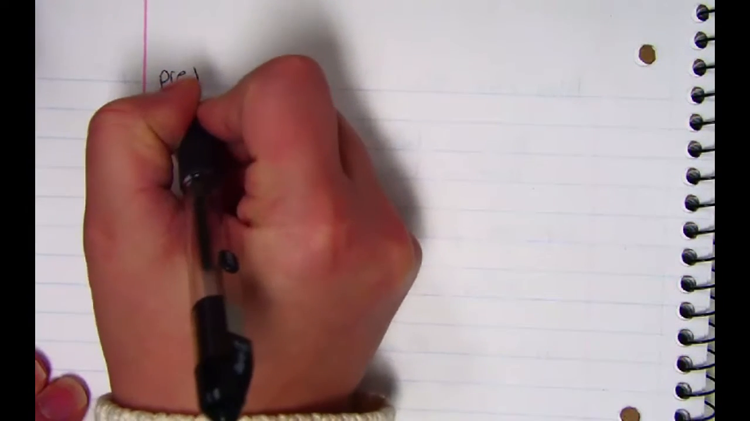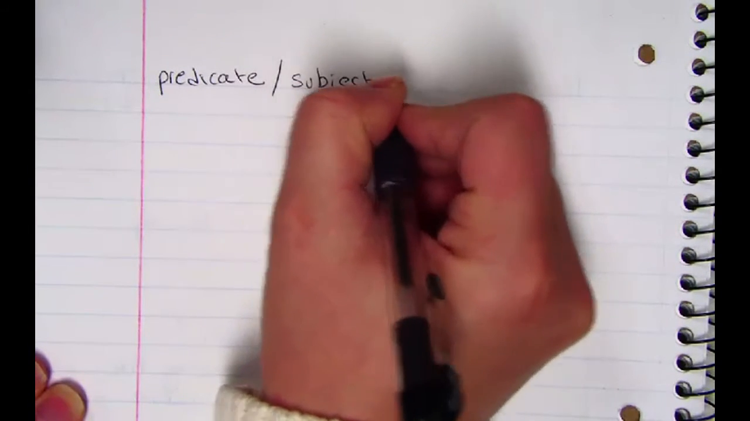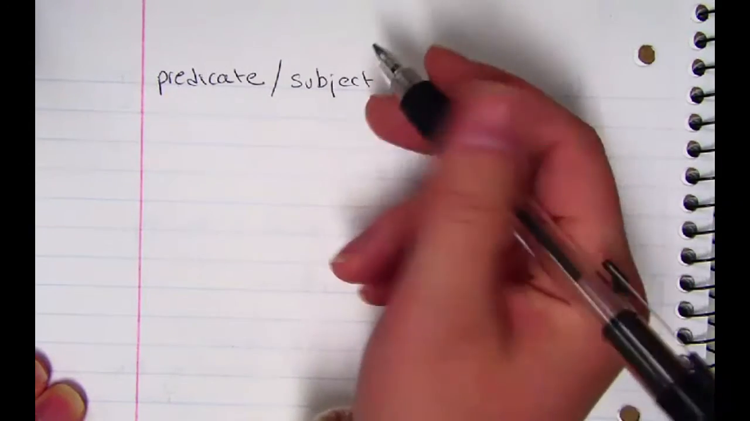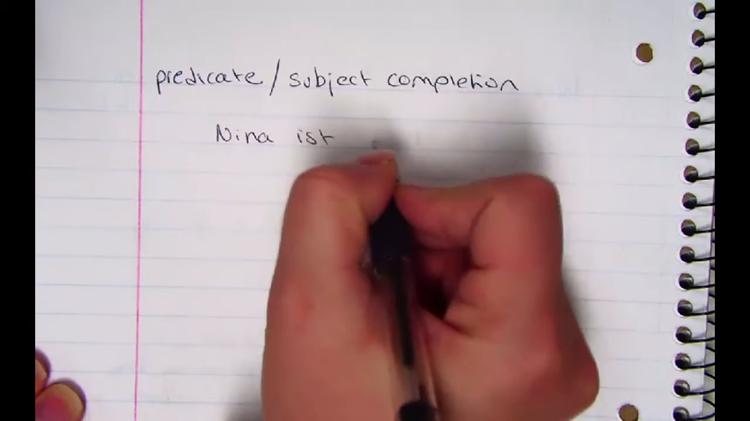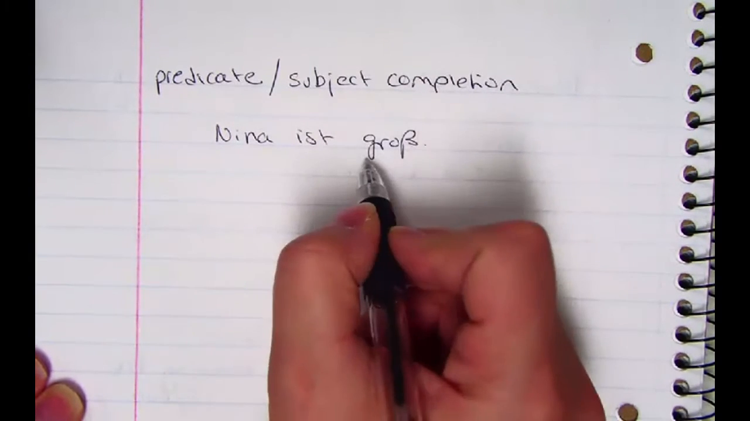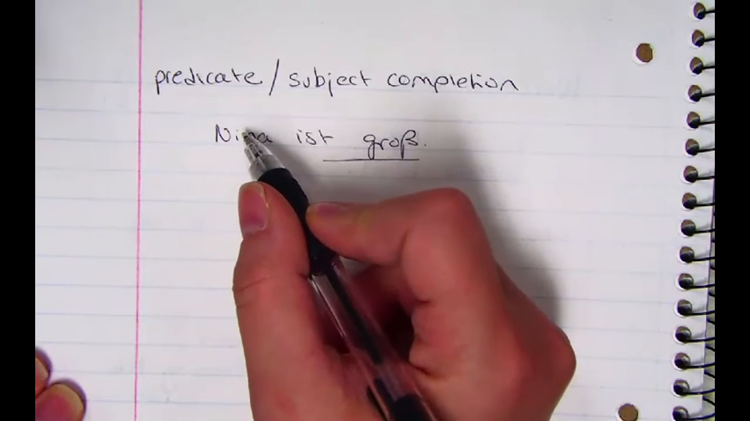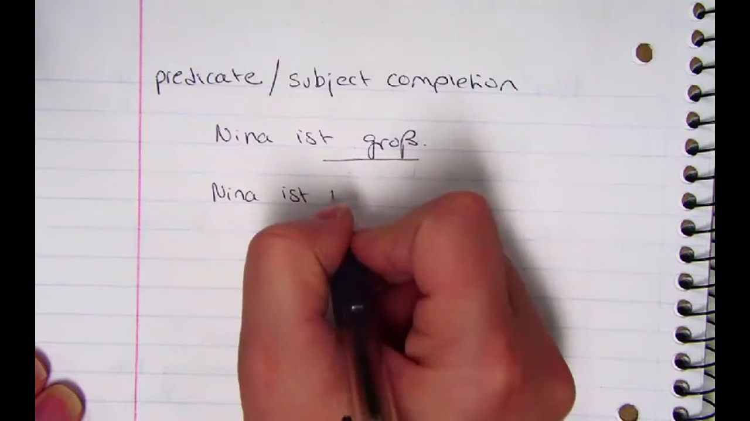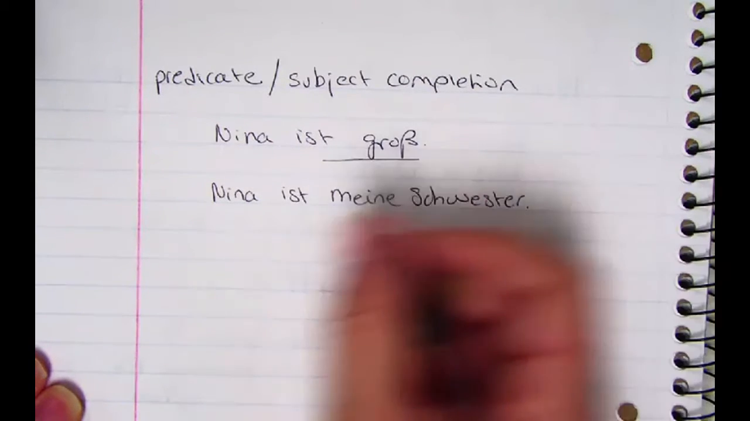In English, we usually just refer to this stuff as predicates. So when something is predicate or a subject completion, that means that we're talking about the subject. So if I were to say, Nina ist groß, then this back here would actually be predicate. It's predicate because we're talking about Nina. I could of course also say Nina ist meine Schwester, which means Nina is my sister.